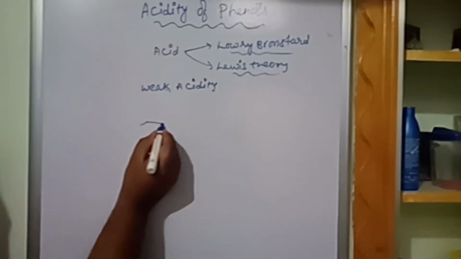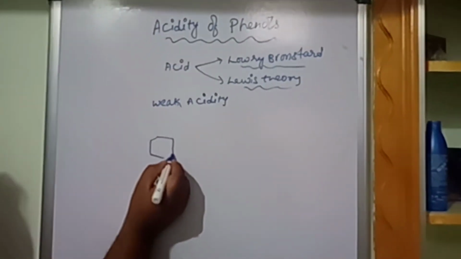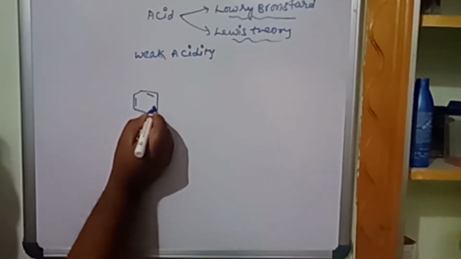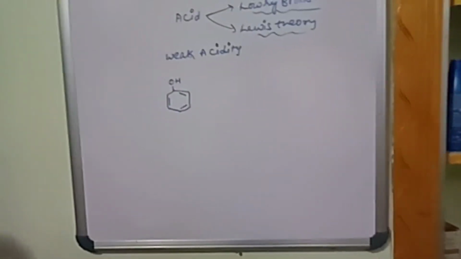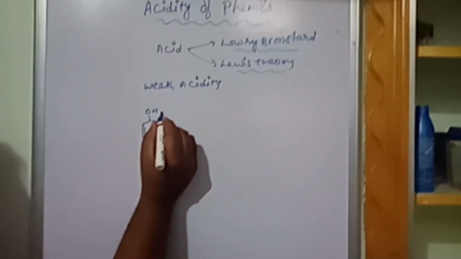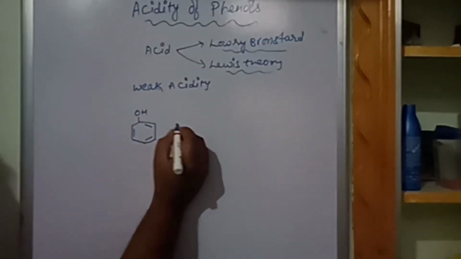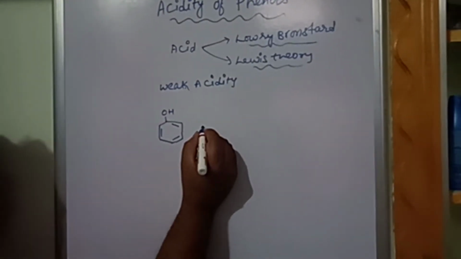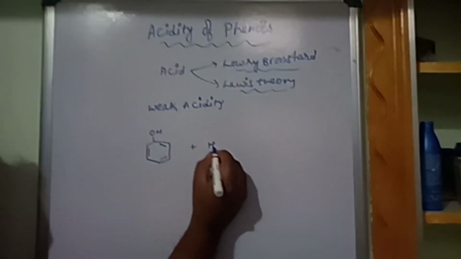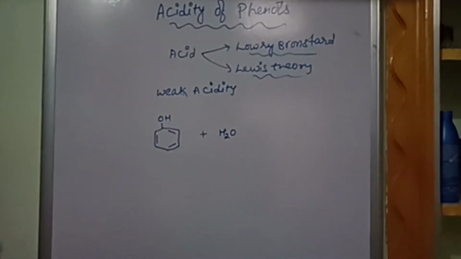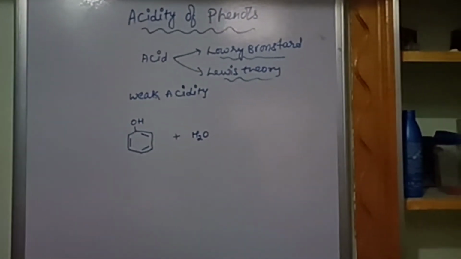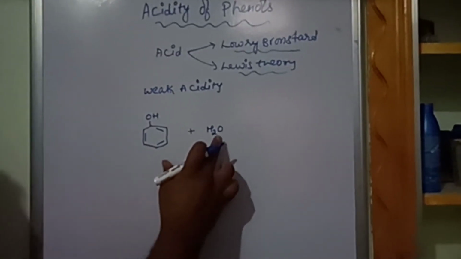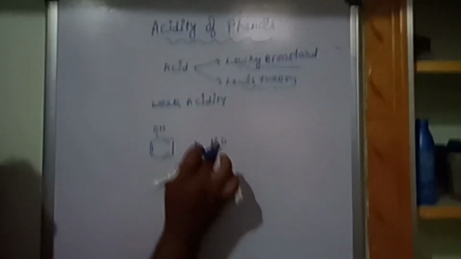Now let us take phenol, and these phenols are acidic. Why are they acidic? Treat with a water molecule. Water is amphoteric in nature, which means it can act as an acid and it can act as a base. Both it will act. Now this is the acid, and this is the base.